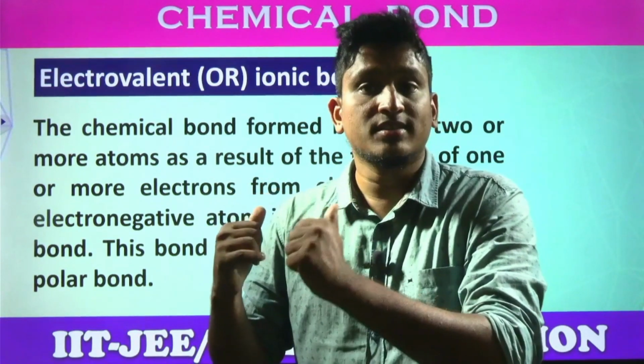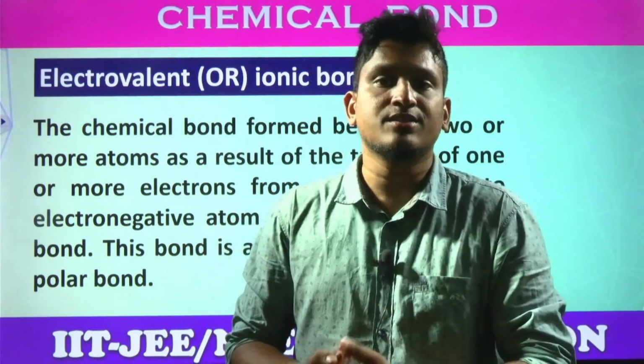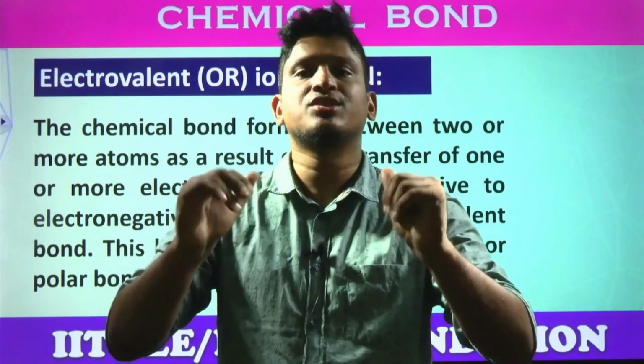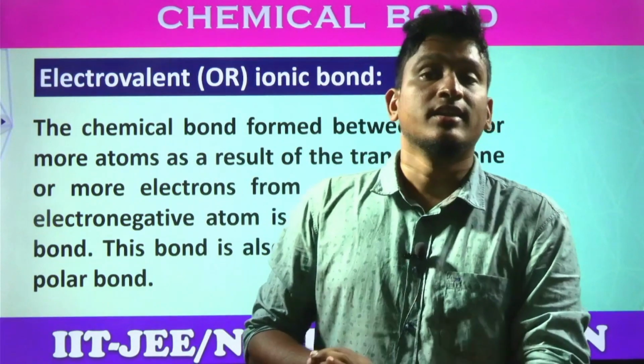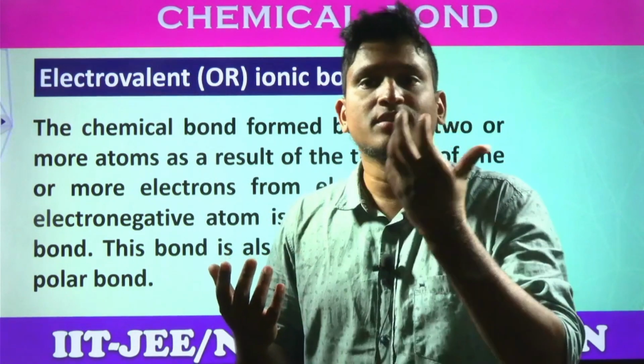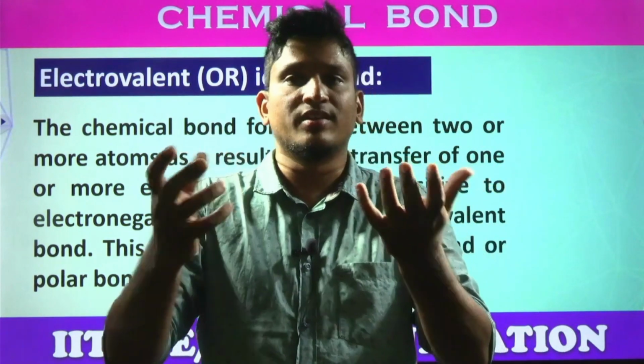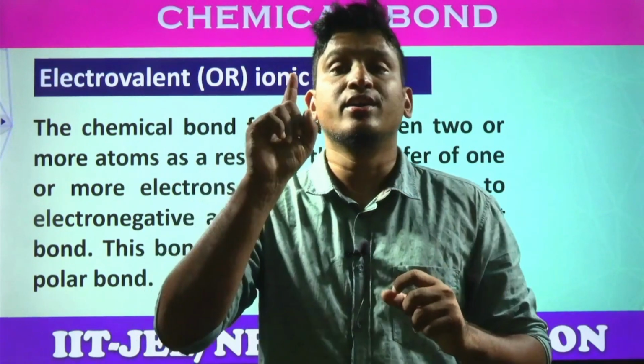This is an attraction: the electrostatic force of attraction between oppositely charged ions is called an ionic bond. That means there is an attraction between a positive ion and a negative ion. This attraction is called ionic bonding.